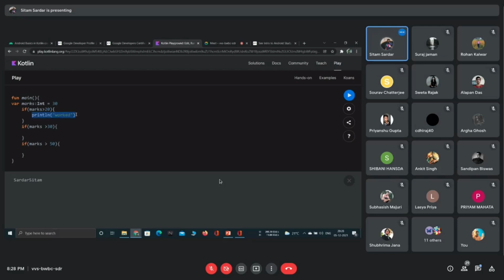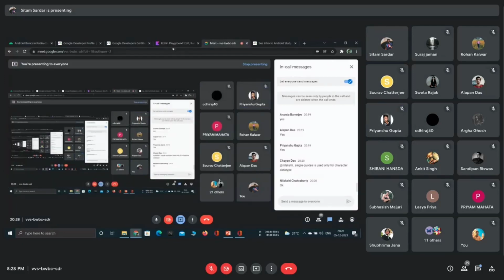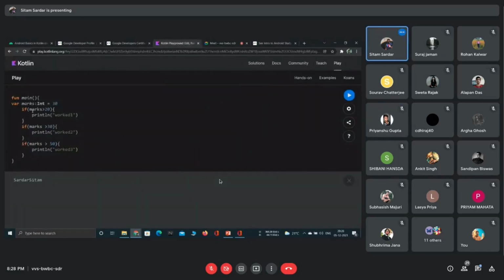Same thing, I am copying this to this. Can anyone say what should print here? Sorry, wait. For better understanding, worked 1, worked 2, worked 3. Could anyone say what should be printed there? Worked one. Yeah, worked 1, because only this condition is satisfying. This 30 is greater than 20. So if I run it, then yeah, worked 1.